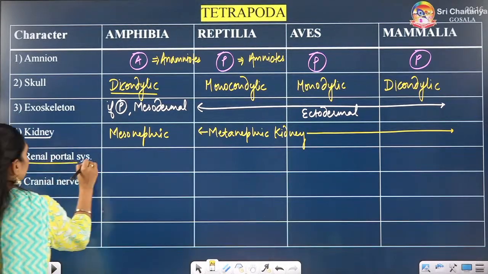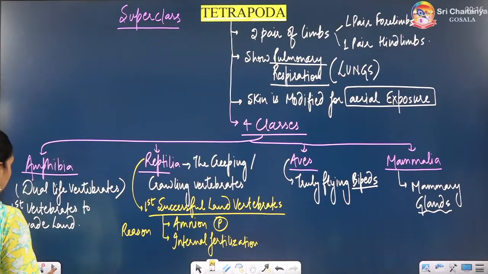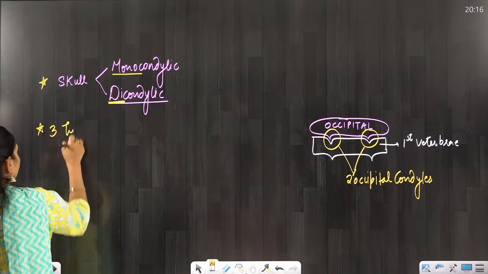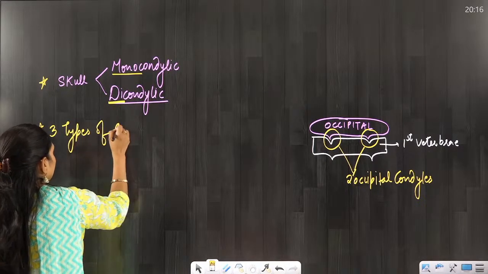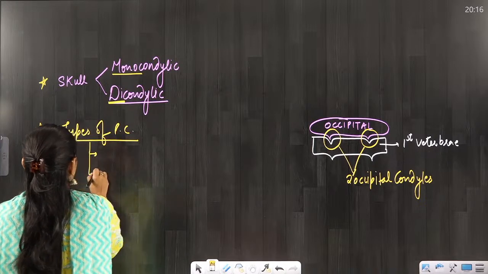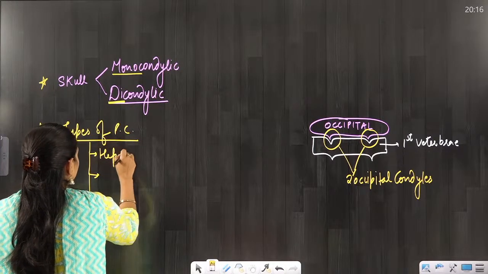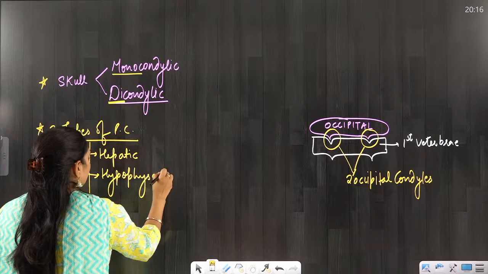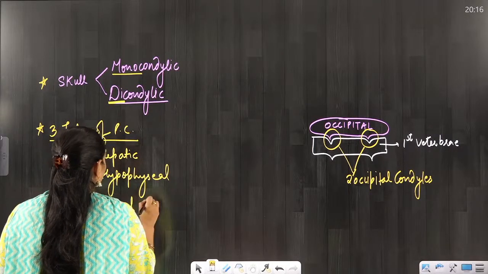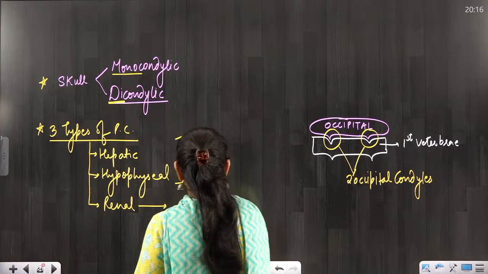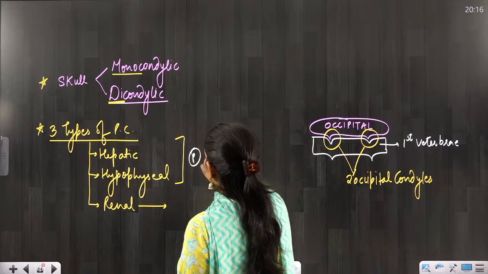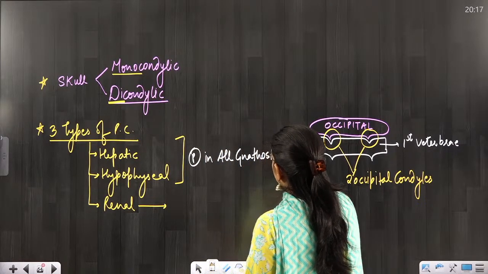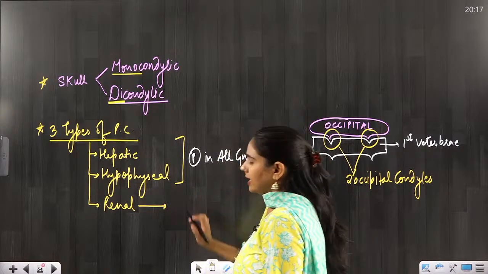If we talk about the renal portal system, let me tell you that there are 3 types of portal systems. First is hepatic, second is hypophyseal, and third is renal. So there are differences in renal only. Hepatic and hypophyseal are present in all gnathostomes. So renal, it has differences.